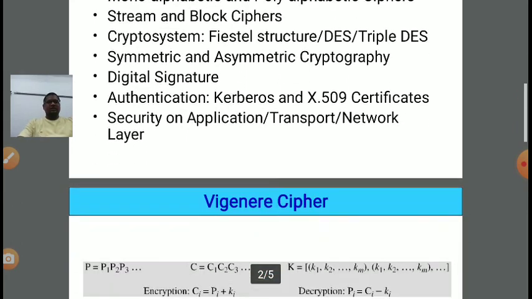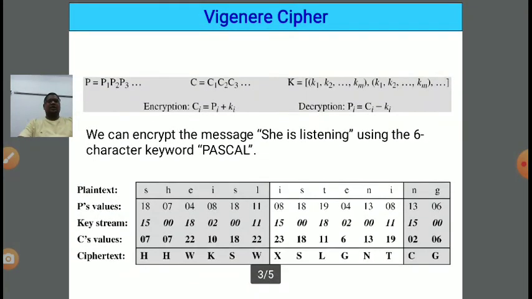In today's lecture, we will discuss a new type of cipher called the Vigenère cipher. It is basically a polyalphabetic cipher. It means we are not converting a single alphabet of plain text into ciphertext at a time. Instead, we are converting a collection of plain text alphabets into corresponding ciphertext alphabets. So we will understand the concept of Vigenère cipher with the help of an example.